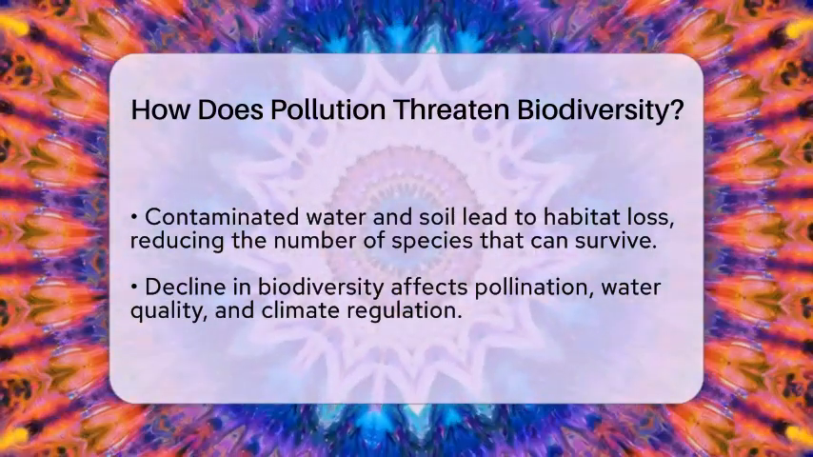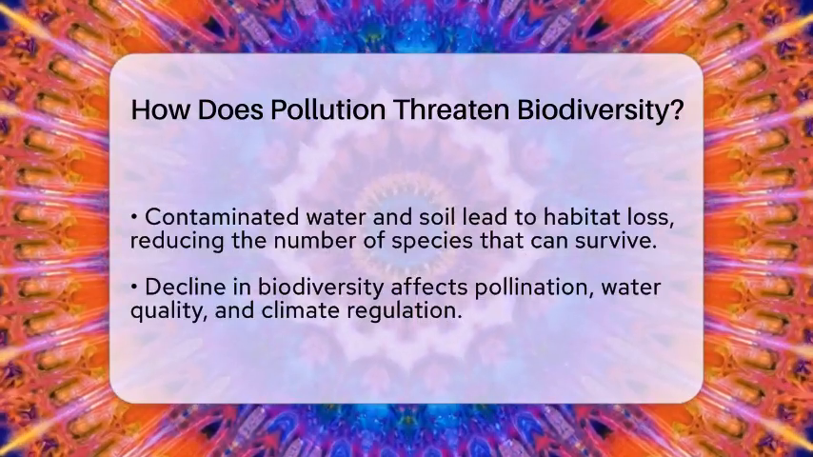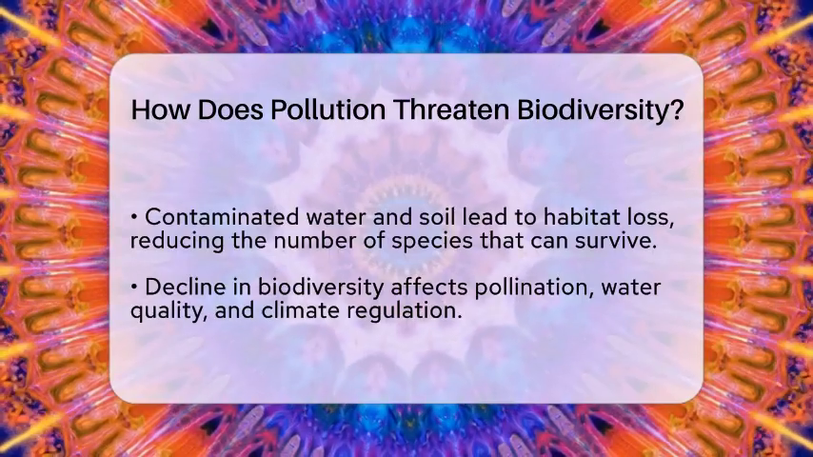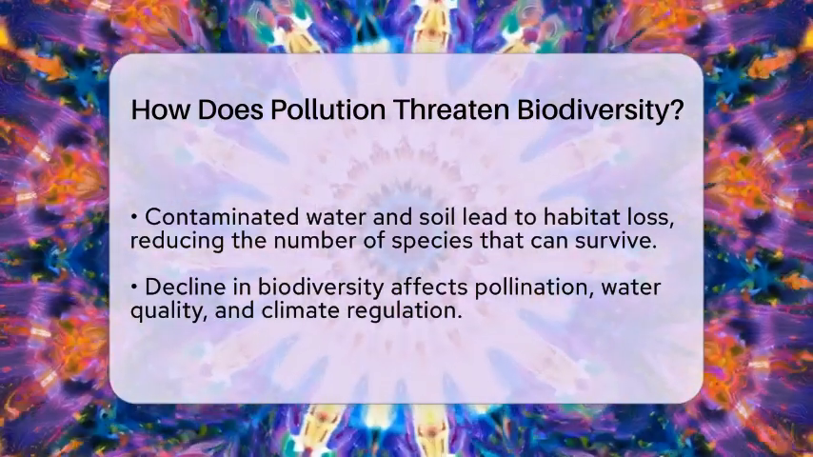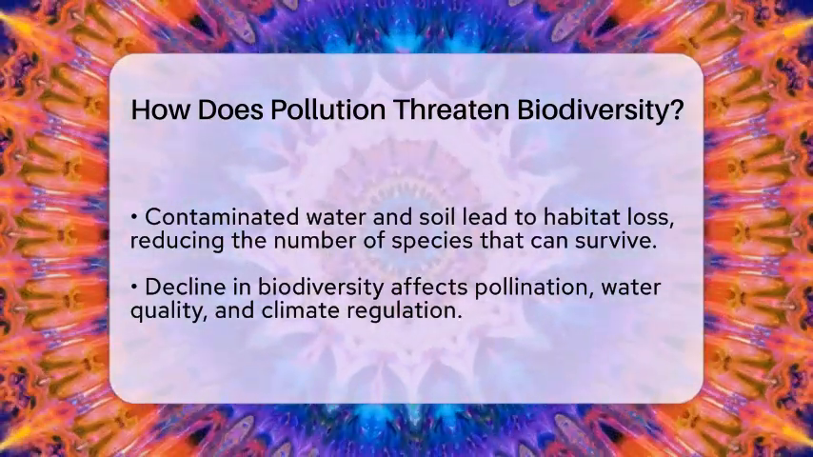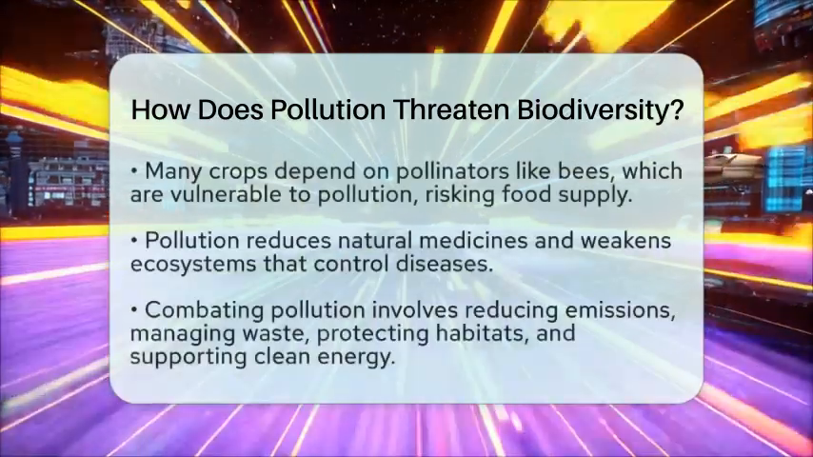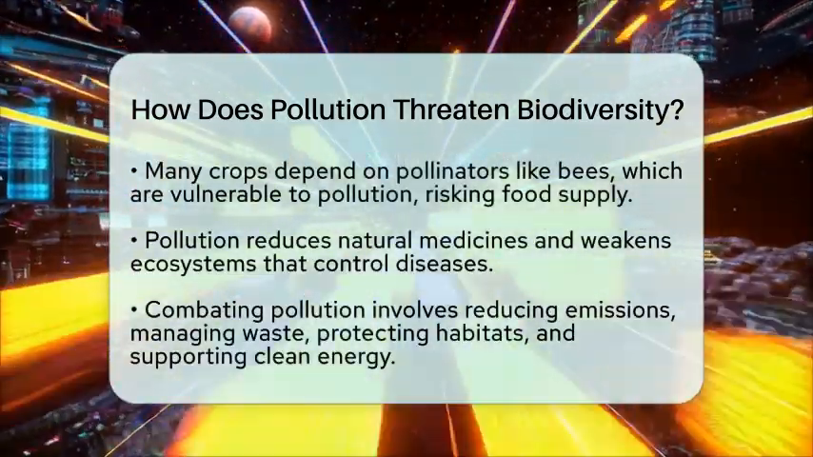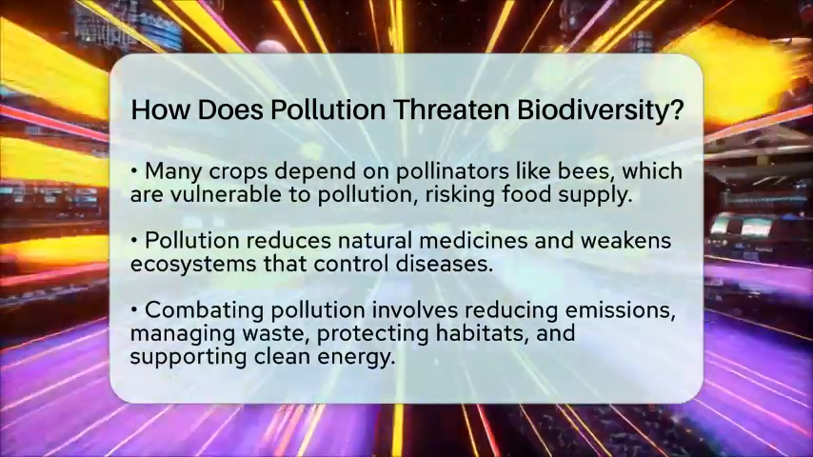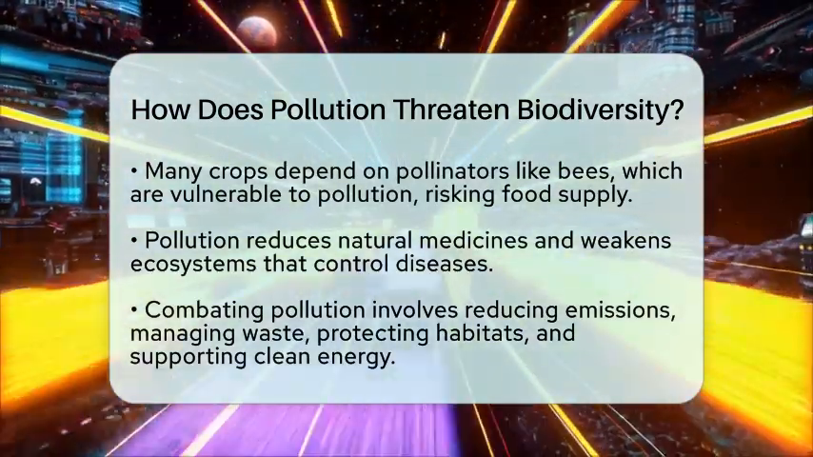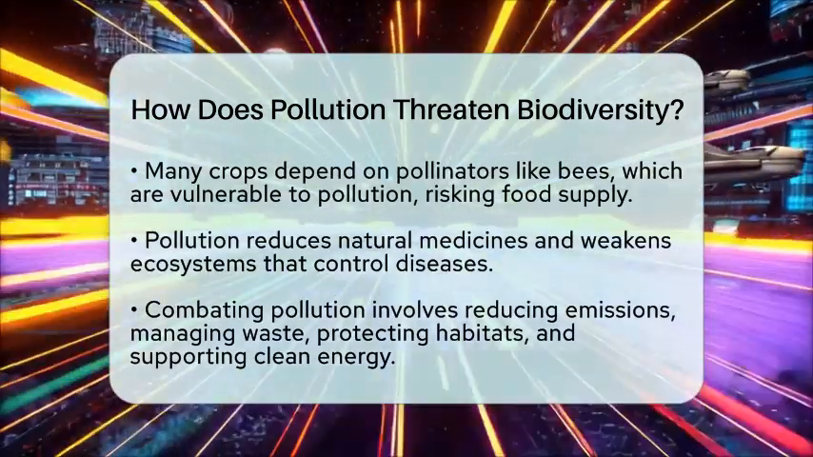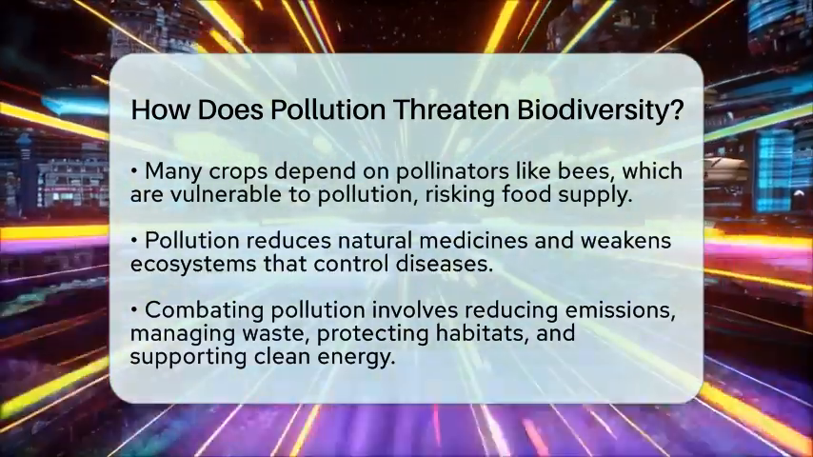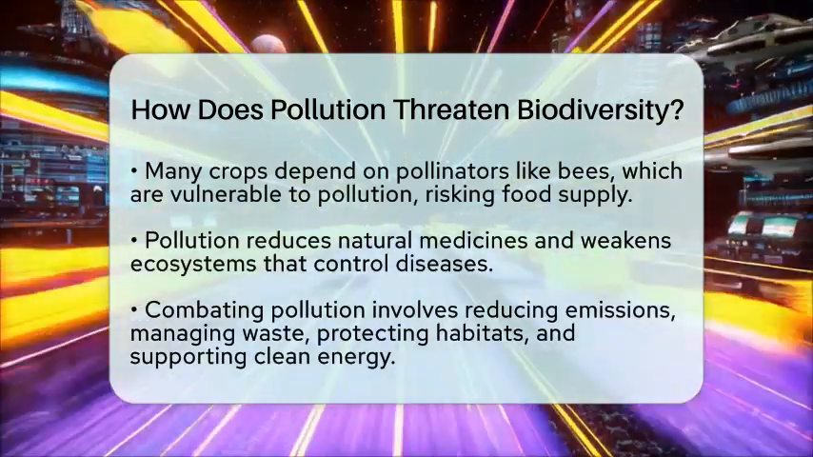Since many ecosystems depend on biodiversity to function properly, the decline of species can lead to less effective pollination, poorer water quality, and even climate changes. For example, over 75% of the crops we eat rely on pollinators like bees, which are vulnerable to pollution. When these pollinators decline, food production can suffer. Pollution also reduces natural sources of medicines and weakens ecosystems that help control diseases.